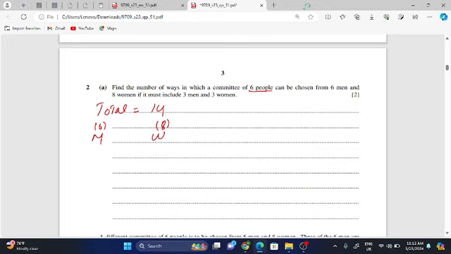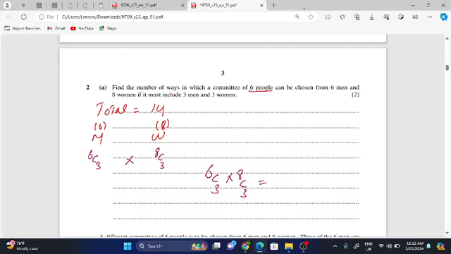So you have to choose at least 3 men, so you can write 6C3. The minimum condition for the women to be chosen would be 8C3. So you can multiply these combinations together, 6C3 times 8C3.